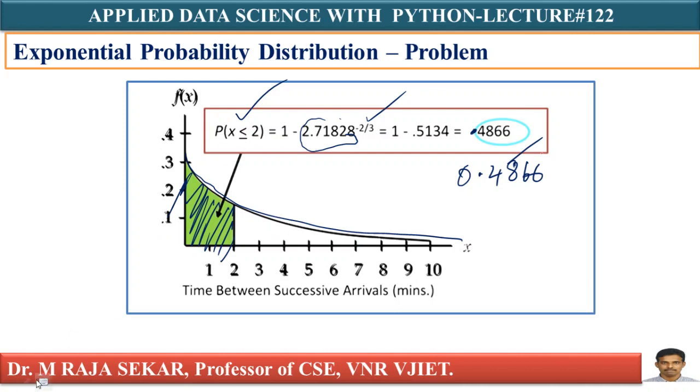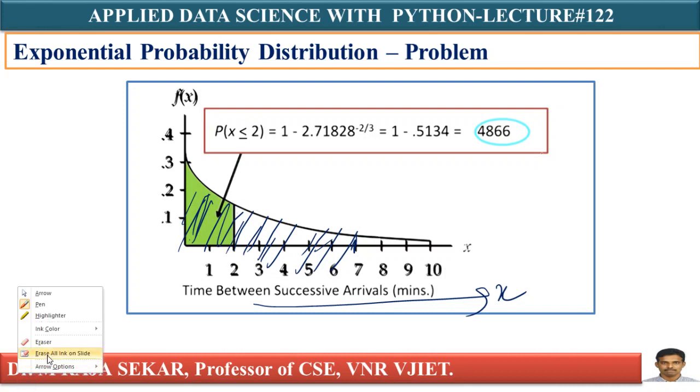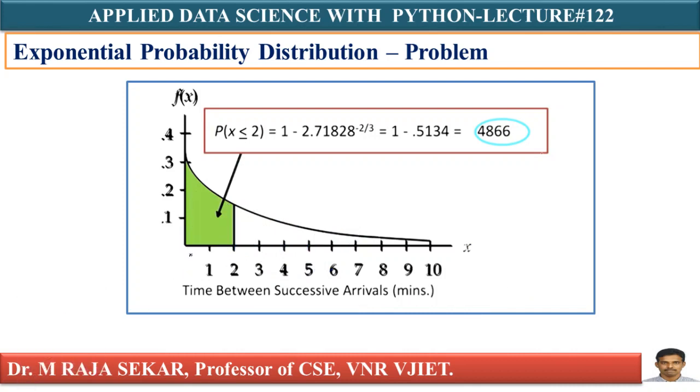I have a formula, and anyway I explained it in the previous slide itself. Suppose you want to find the time between two successive arrivals of vehicles less than 7 minutes. Less than 7 minutes means I need this area. Is it not increasing? The area is increasing; this less than 7 area is more than the less than 1 area. As x is increasing, the area is also increasing, therefore probability will increase. That simple observation: as x increases, the cumulative distribution function value also increases.